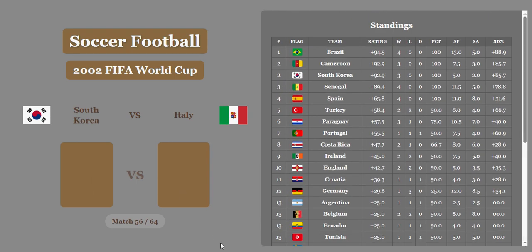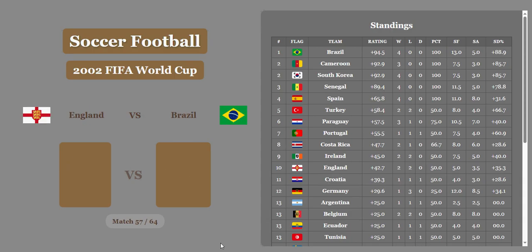South Korea versus Italy. Can they hold on? Oh my gosh, South Korea. This is unheard of, folks. 2.5-1 is going to be our final after economics, and they are going to maintain 2nd place with a huge rating of 92.9. They're tied with Cameroon. They're right above Senegal. They're right below Brazil, folks.